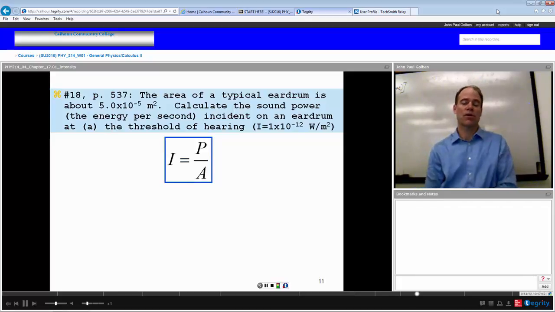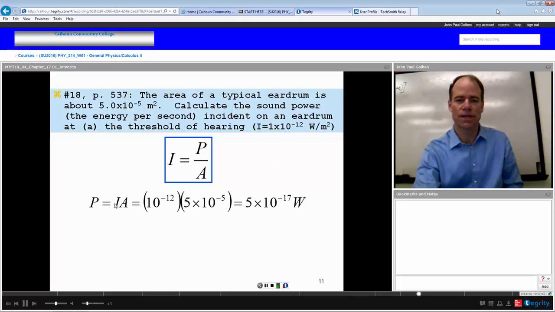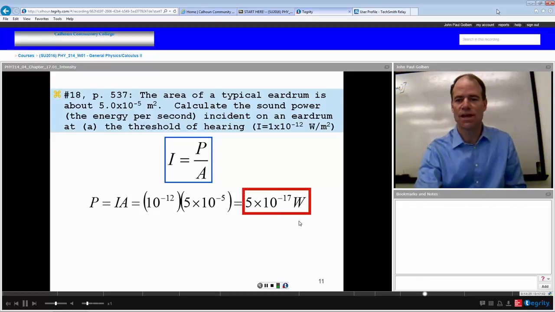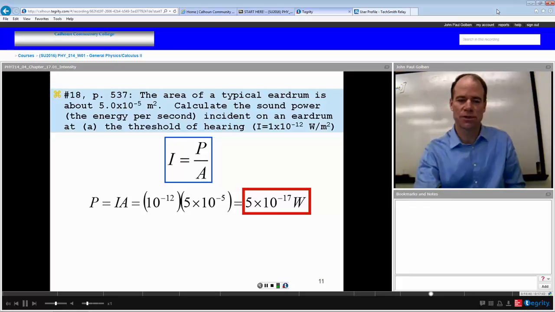Intensity equals power per area, so equivalently, power should equal intensity times area. On the eardrum, that would be an intensity of 10 to the minus 12 watts per meter squared, and the area of the eardrum is 5 times 10 to the minus 5 square meters. So that is a power of 5 times 10 to the minus 17 joules per second, or watts. That is a very small signal that your eardrum would be able to discern.